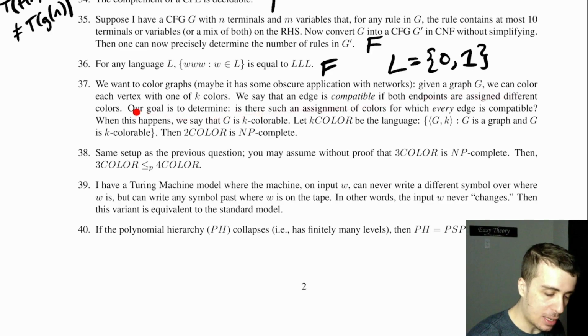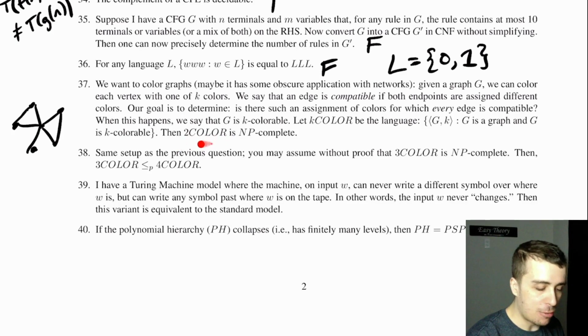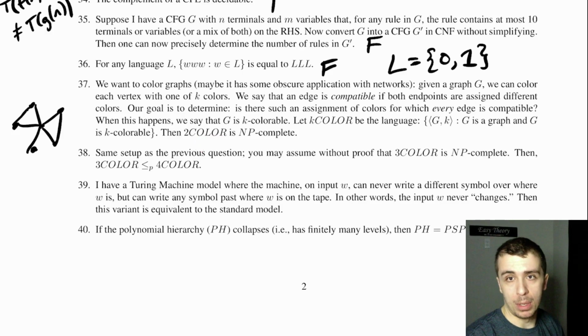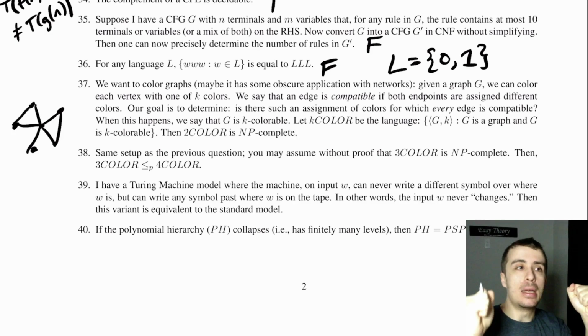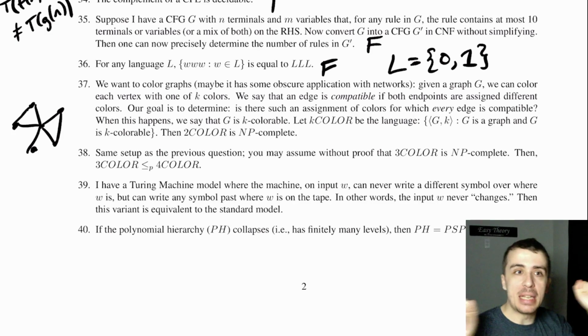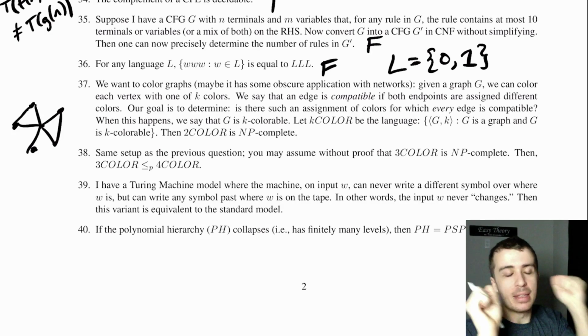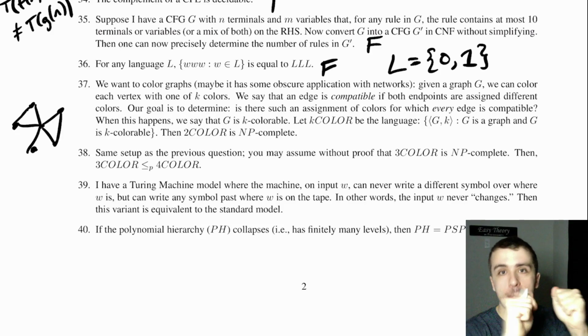Given a graph, we can color each vertex with 1 of k colors. So this is basically just saying, if I have a graph, so like this, and let's just say that it is 2 colorable. So we're trying to figure out whether a graph is 2 colorable, which means that I can assign colors on each of the vertices such that if there's an edge between 2 vertices, then the 2 colors are not the same.